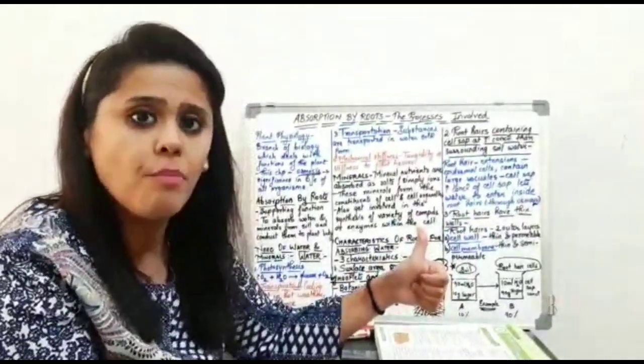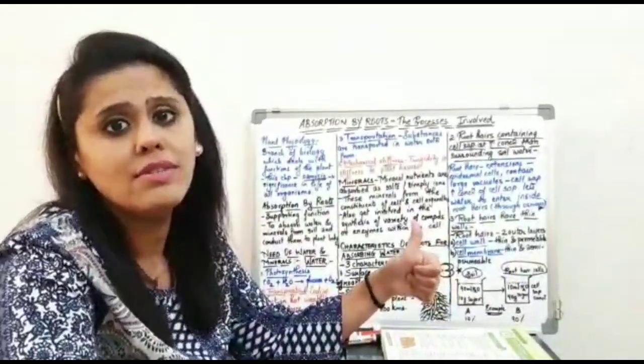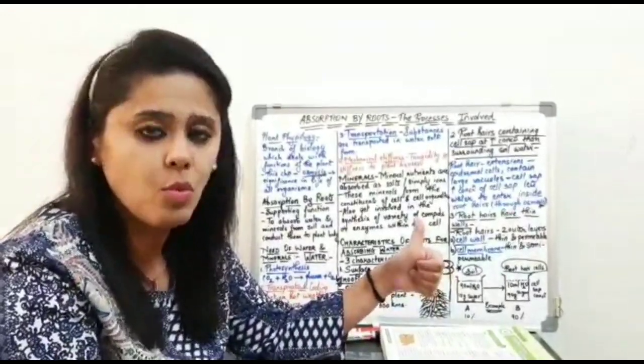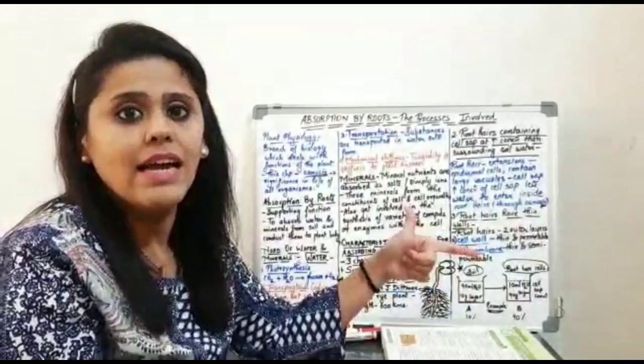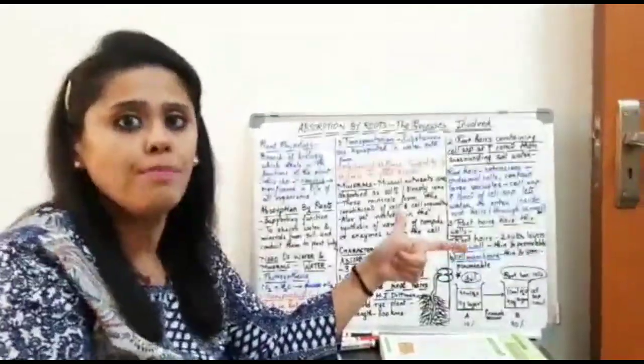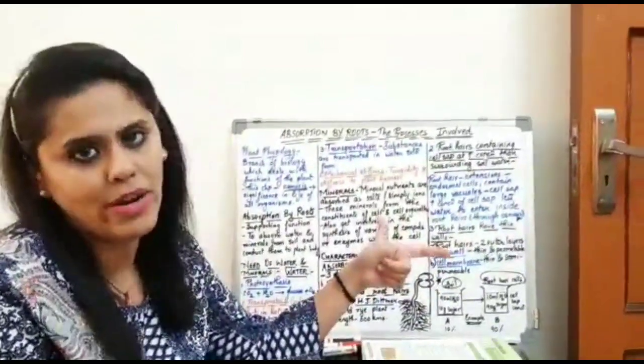The roots form the base of the plant body, which forms a good support system for the entire plant body. So that's one thing. And second, it is the roots that absorb water and minerals from the soil.